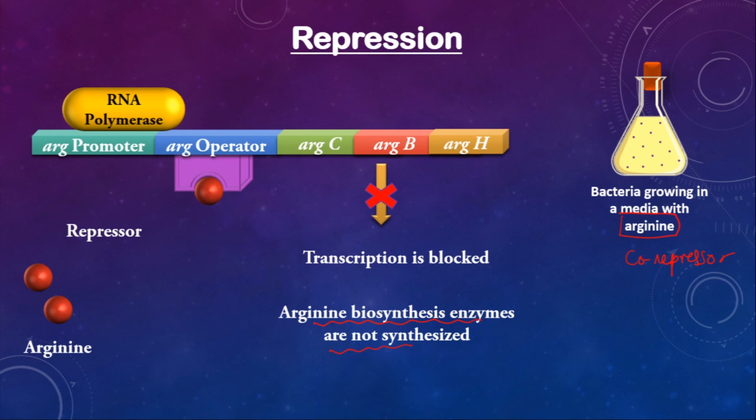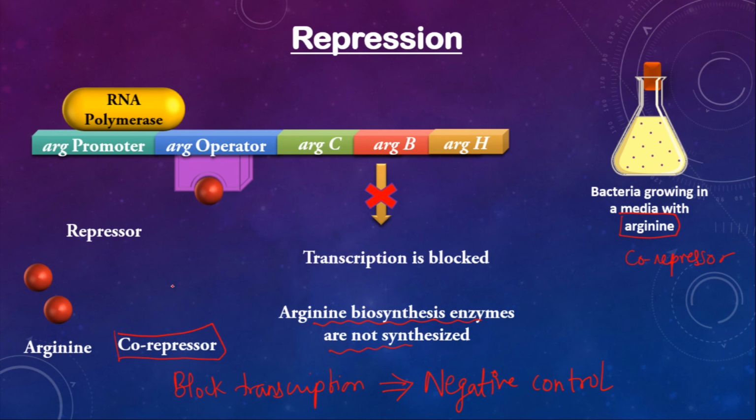So our co-repressor, which is arginine, has blocked its own transcription. So transcription here is blocked. So when transcription is blocked, this is an example of negative control. And since our end product is blocking transcription, or it is repressing transcription, it is called repression.